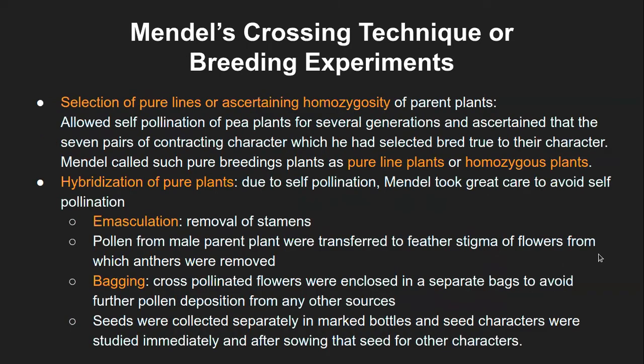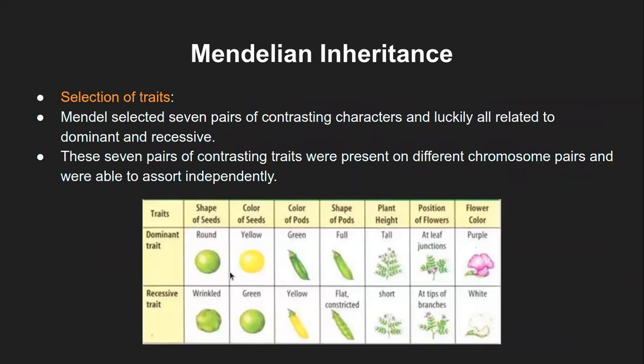Now, moving to what exactly he tried to do in his breeding experiment. When he started his breeding experiment, he actually took pure lines. Now I'll go back to this picture. So let's say, for example, earlier, scientists took the same plant, but they looked at all these characters, let's say seed shape, seed color, pod shape, and pod color.